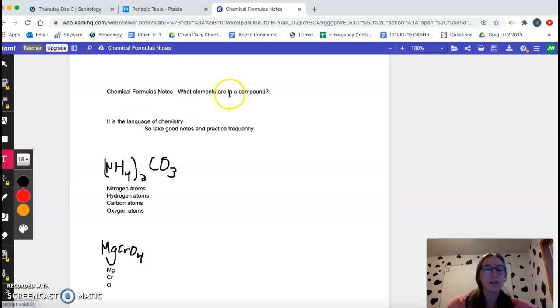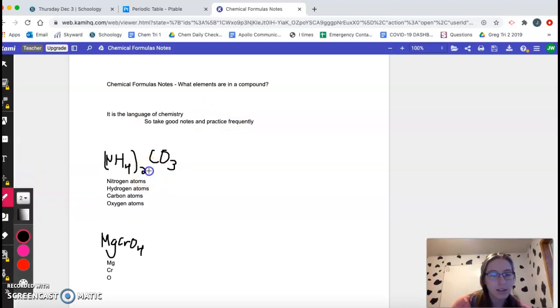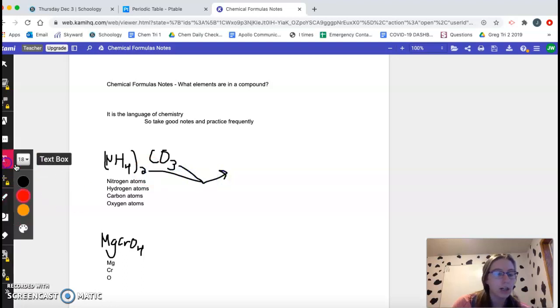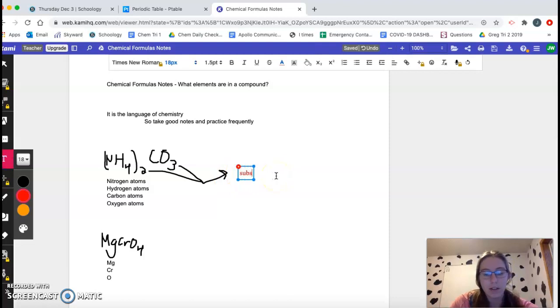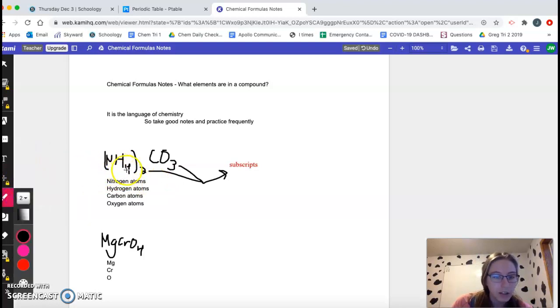So chemical formulas, basically we're asking the question, what elements are in the compound? And then also it will give us the ratios too. So a little vocab here: these small numbers, that 2 and that 3, are called our subscripts. That is one of your vocab words. Make sure to know that. Subscripts are the small numbers outside, or even this 2 is also a subscript, or I mean the 4.